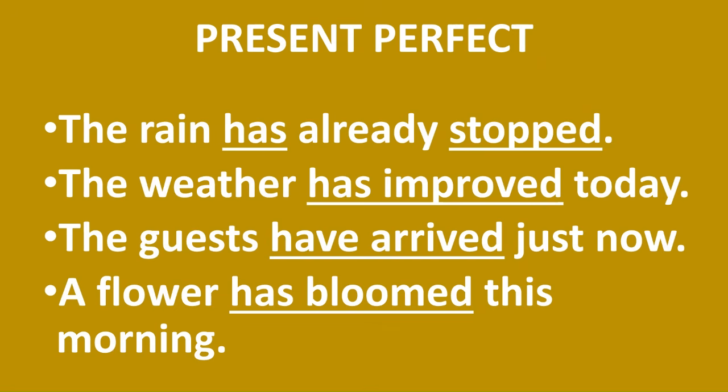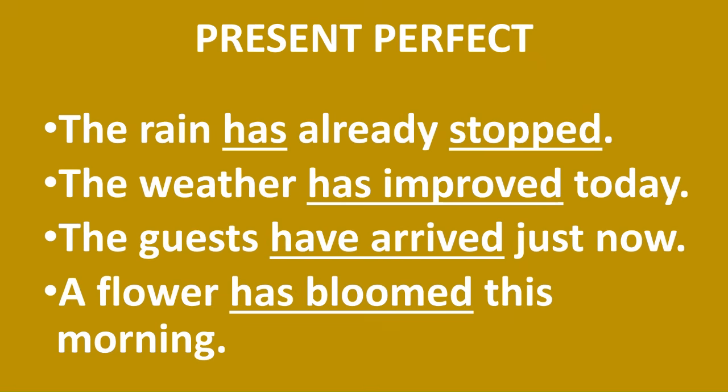The guests have arrived just now. The guests arrived in the past, but they are still here. Therefore, the action is has arrived. A flower has bloomed this morning. Flower bloomed, the flower in the bud form, then it becomes a real flower. That is called bloom.